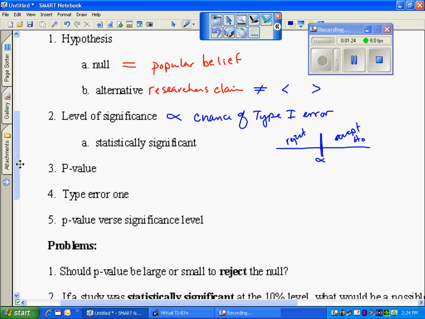So when I read in a study or anywhere that it says statistically significant, what it's saying is I've rejected the null. In other words, I have landed in this space. Now notice, this isn't a normal distribution. It's just a continuum, like a number line. So the p-value is the probability that I land in relation to alpha. P for probability.